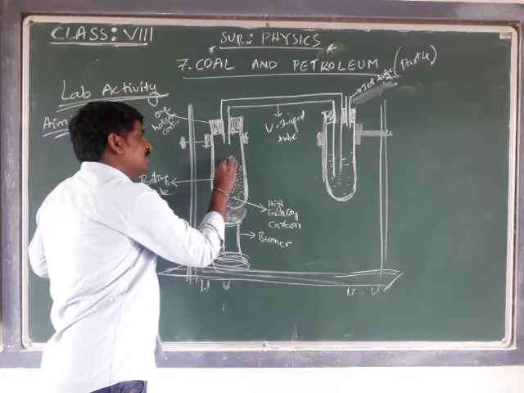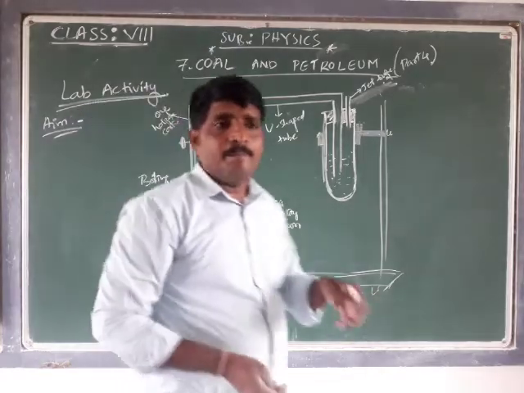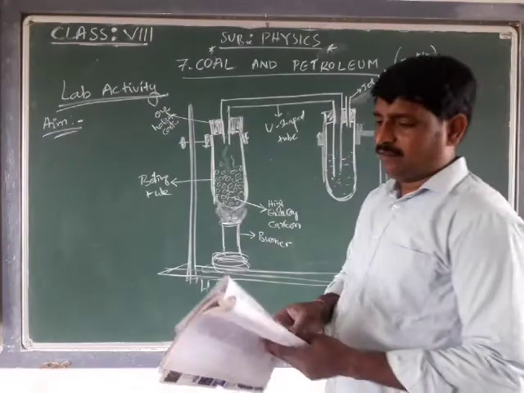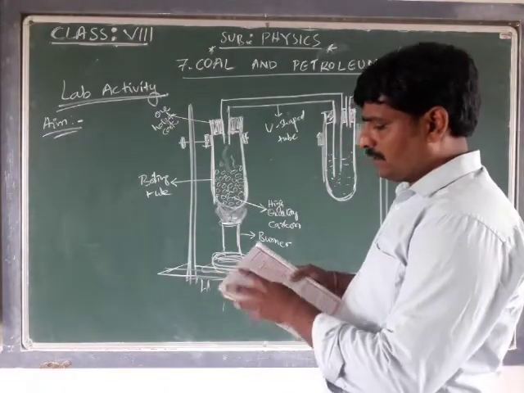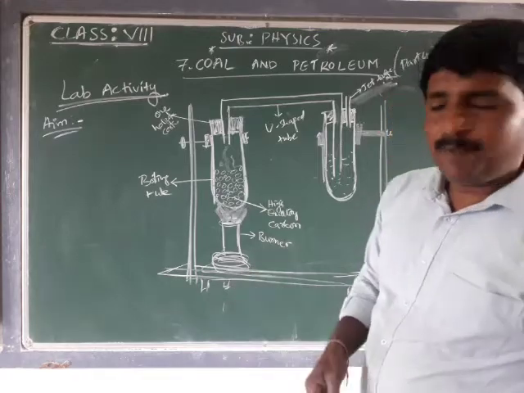After some time we notice a black or brownish vapor.